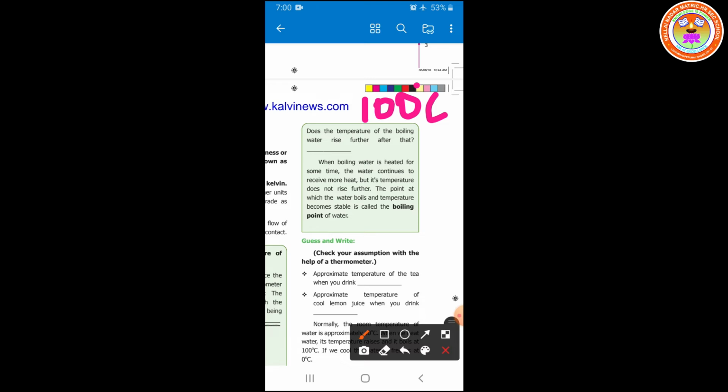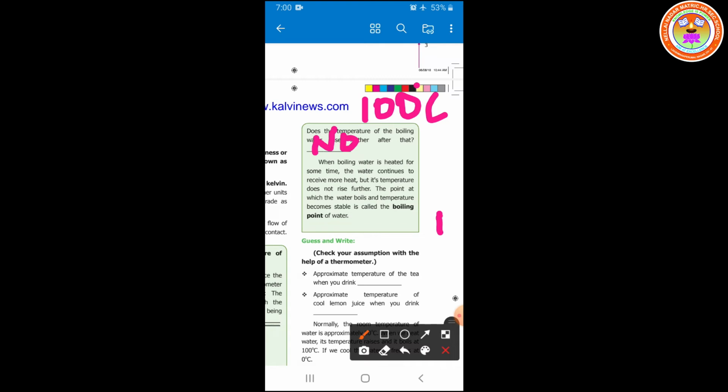Once it has reached 100 degrees Celsius, the temperature will not change even when you heat it further. So what is the answer here? Will it change? No. When boiling water is heated for some time, the water continues to receive more heat, but its temperature does not rise further.